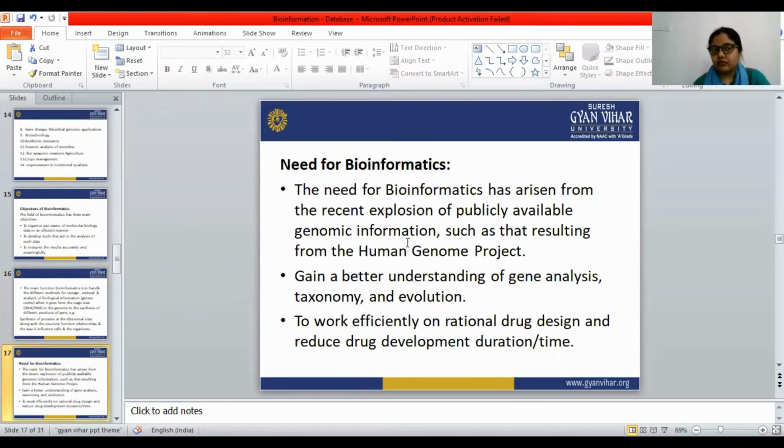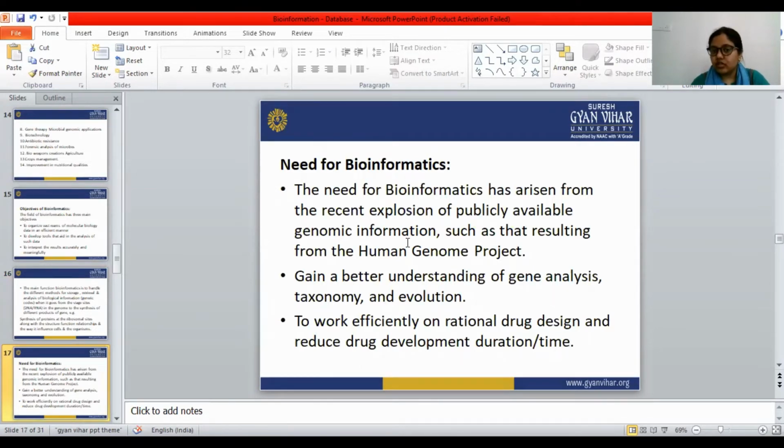Need of bioinformatics. We have seen the applications and objectives of bioinformatics, and now the need of bioinformatics. The need has arisen from the recent explosion of publicly available genomic information, such as that resulting from the Human Genome Project.